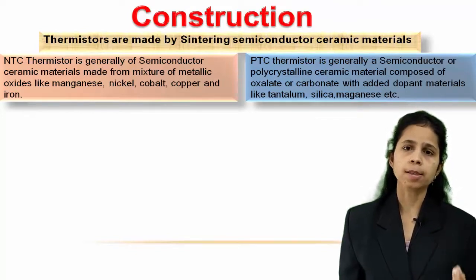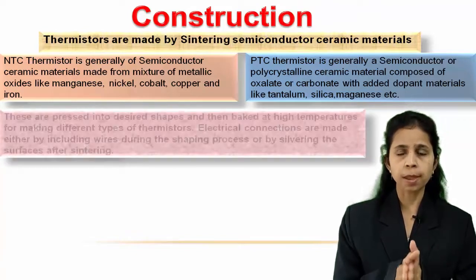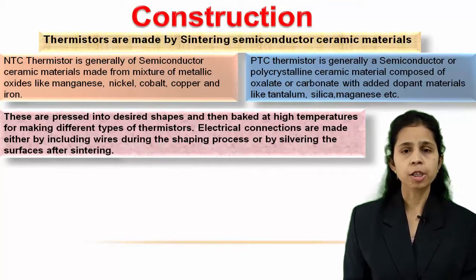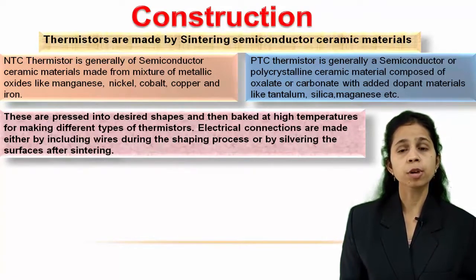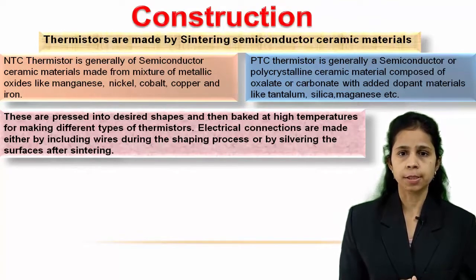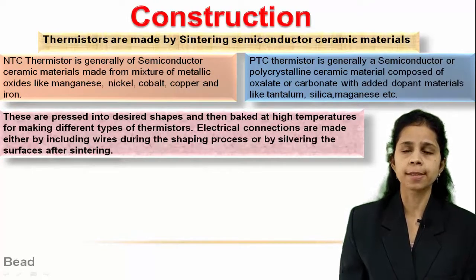Now these semiconductor ceramic materials are pressed into desired shape and then they are baked at high temperatures. For electrical connections, wire can be included in the thermistor during the shaping process or by silvering the surfaces after sintering. Now thermistor can be designed in different shapes and sizes.